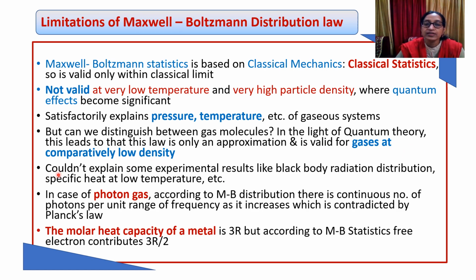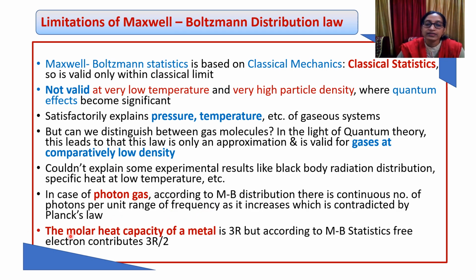Apart from this, it could not explain some experimental results like distribution of black body radiation, specific heat at low temperature, etc. If we see the case of photon gas, then according to Maxwell-Boltzmann distribution, there is a continuous number of photons per unit range of frequency as the latter increases. But it is not so in Planck's law.